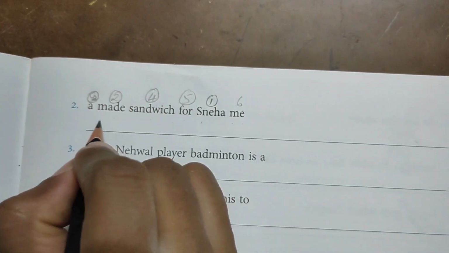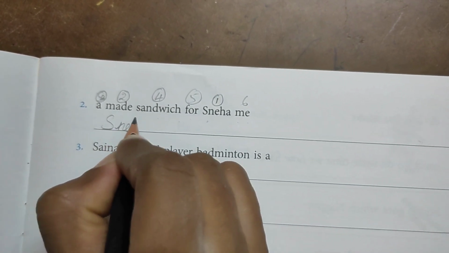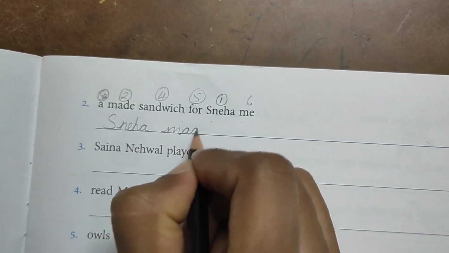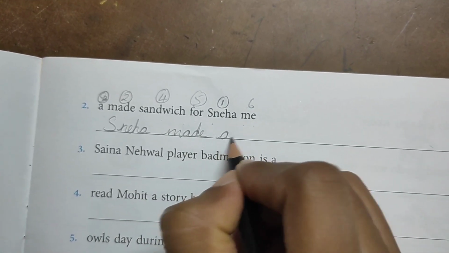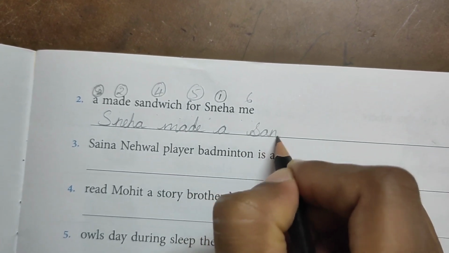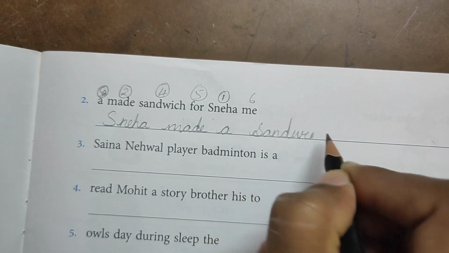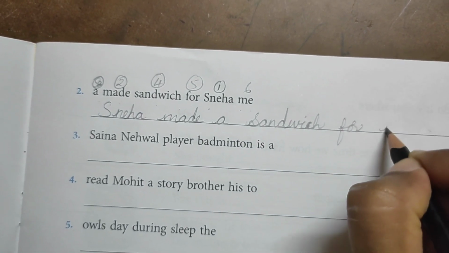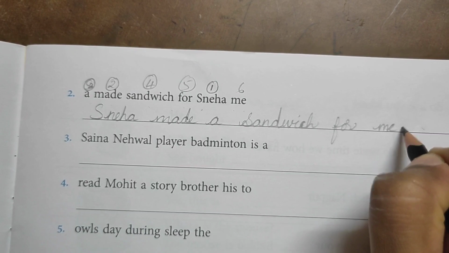So right here, starts with capital. Sneha made a sandwich for me. Ends with a full stop.